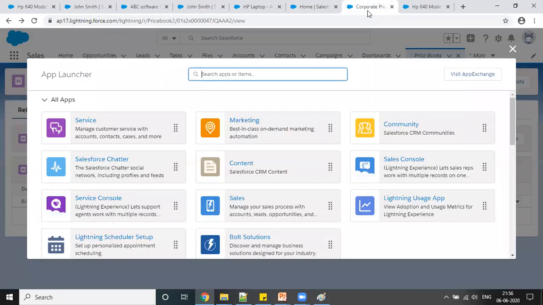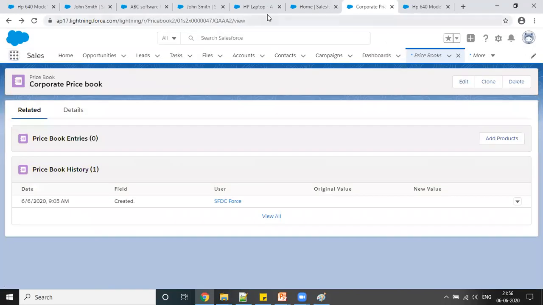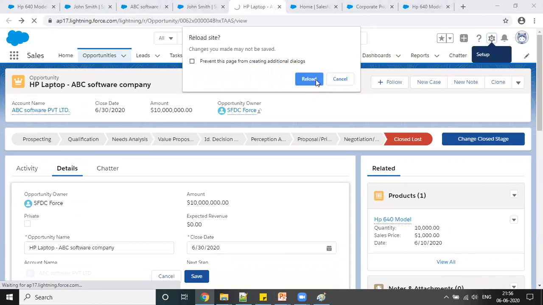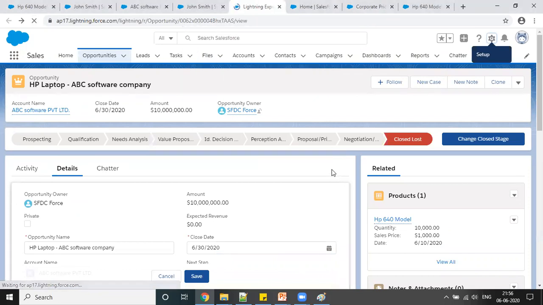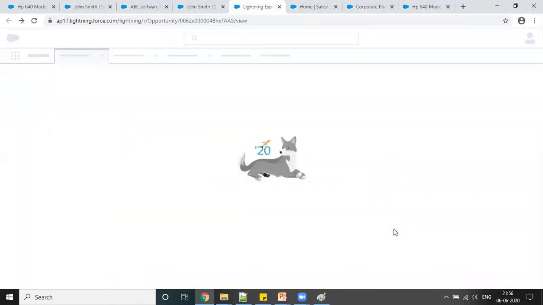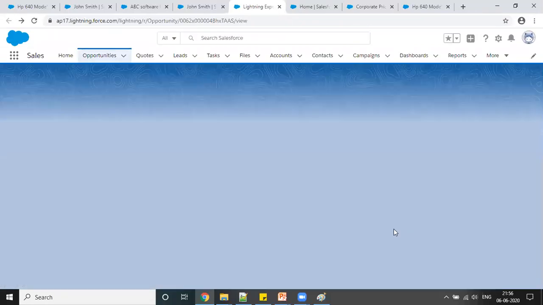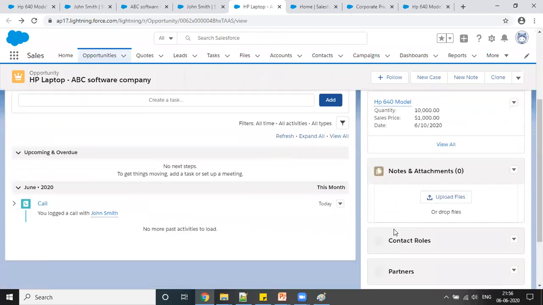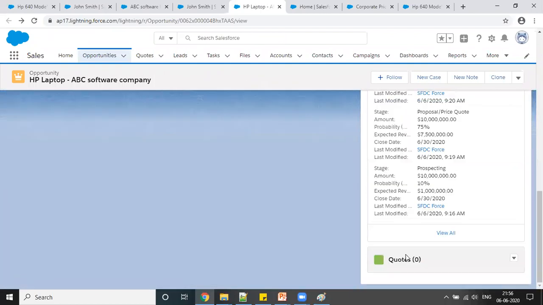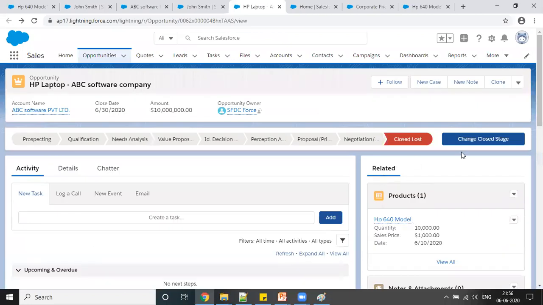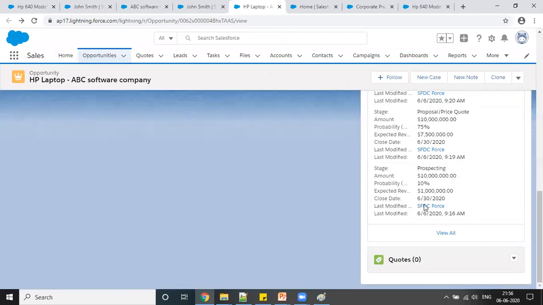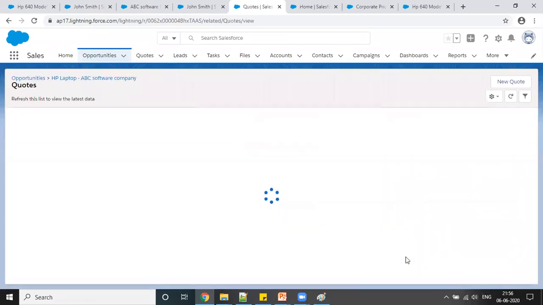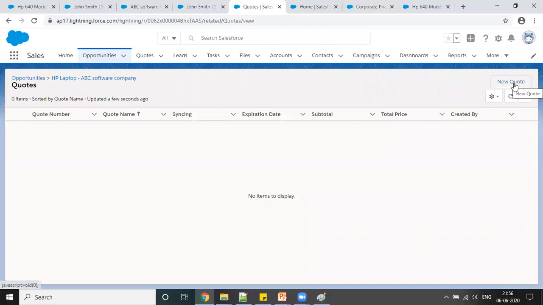So again, what I'm going to do is, here is my opportunity, and I'm going to refresh this. So okay, I don't want to make any changes right now. Okay, so after enabling this, you can see on the related list, right? This is the related list of this opportunity. You can see a quote object, right? So once you click on this, you can click on the new quote.